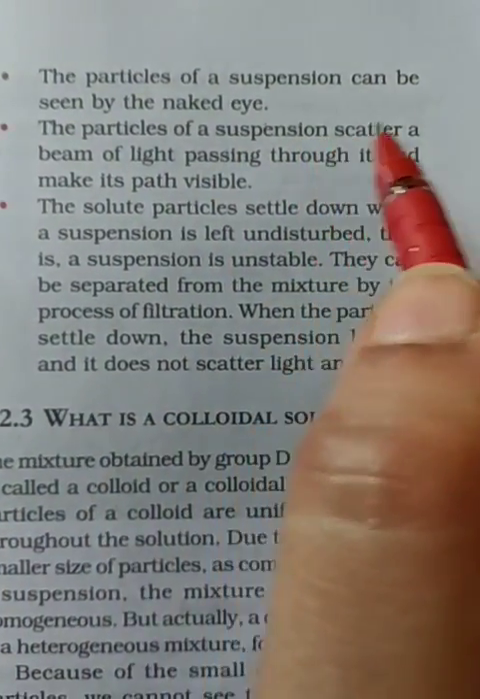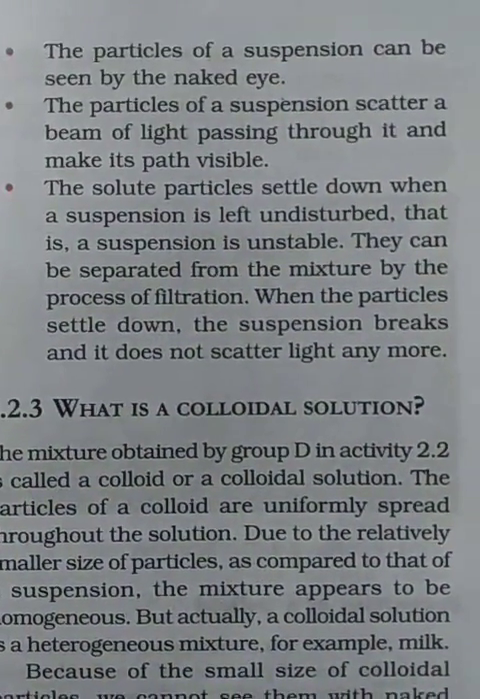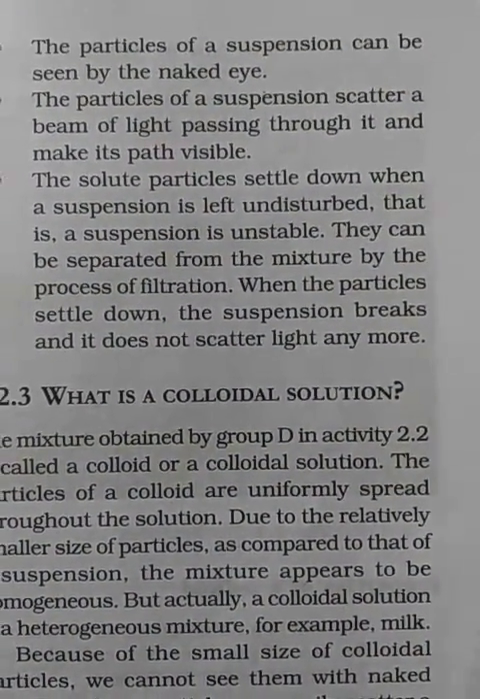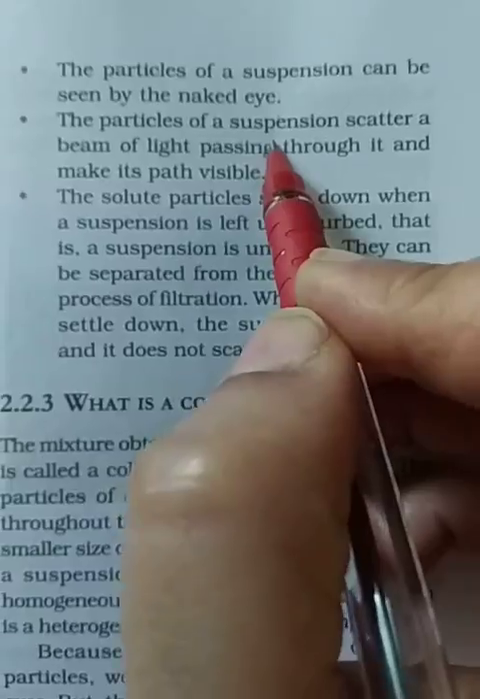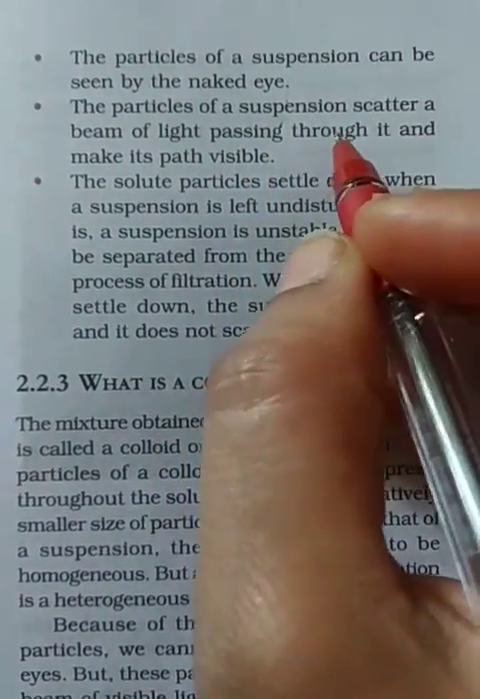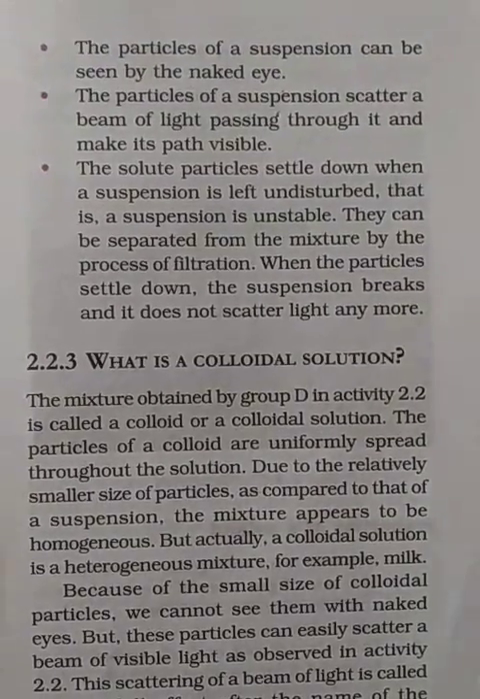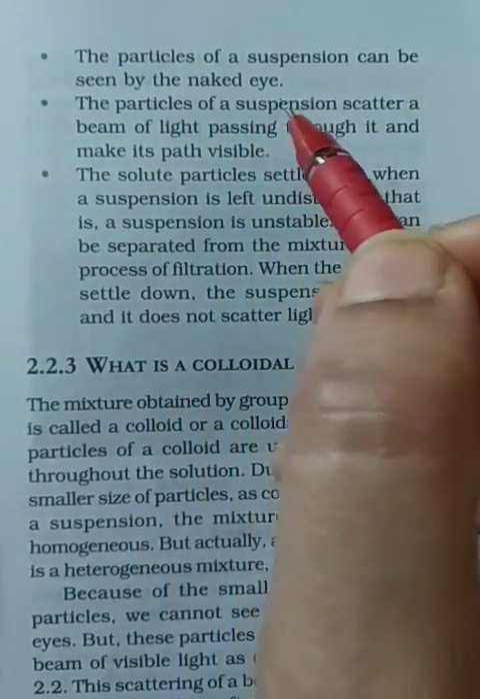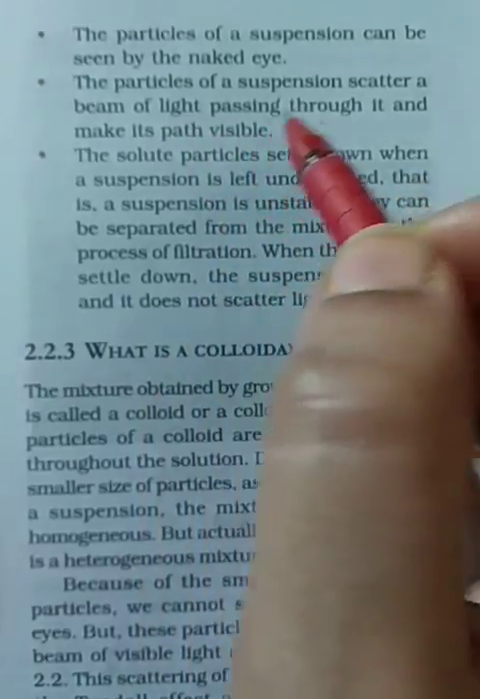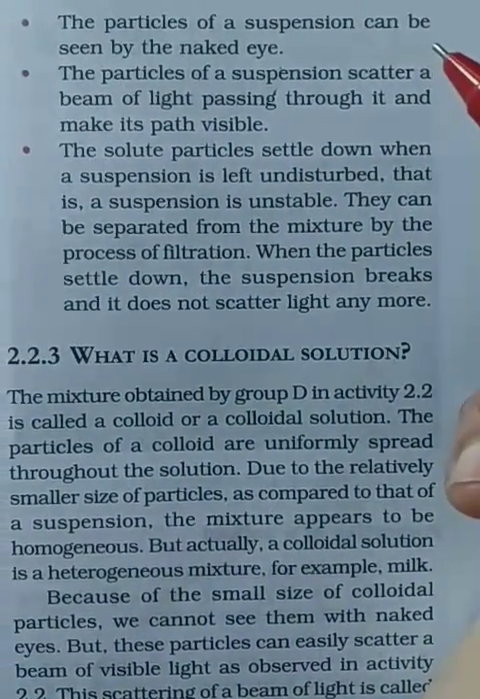When we pass light through a suspension, the particles of the suspension scatter the beam of light passing through it and make its path visible. While in a solution, the solute particles are too small, so light does not scatter. But in a suspension, the particles scatter a beam of light and you can easily see the path of light through it.